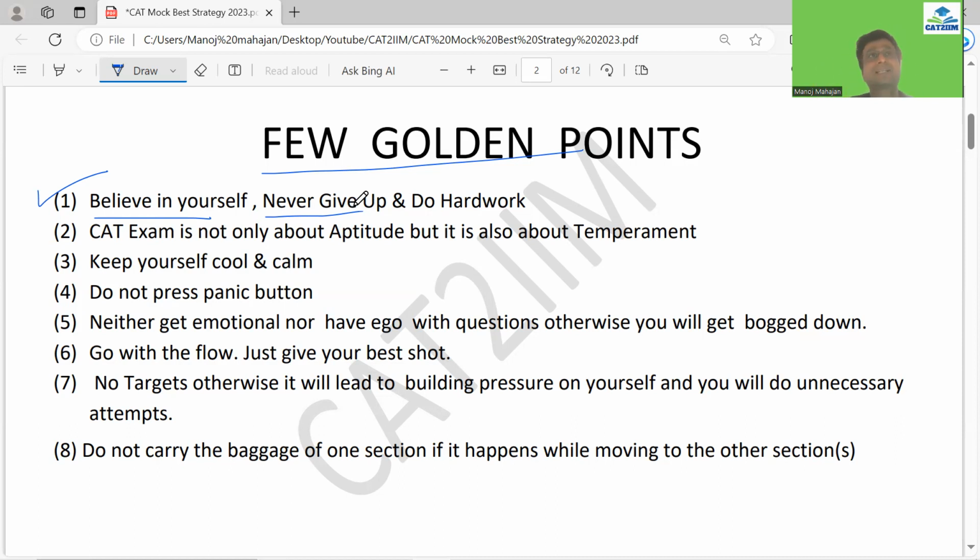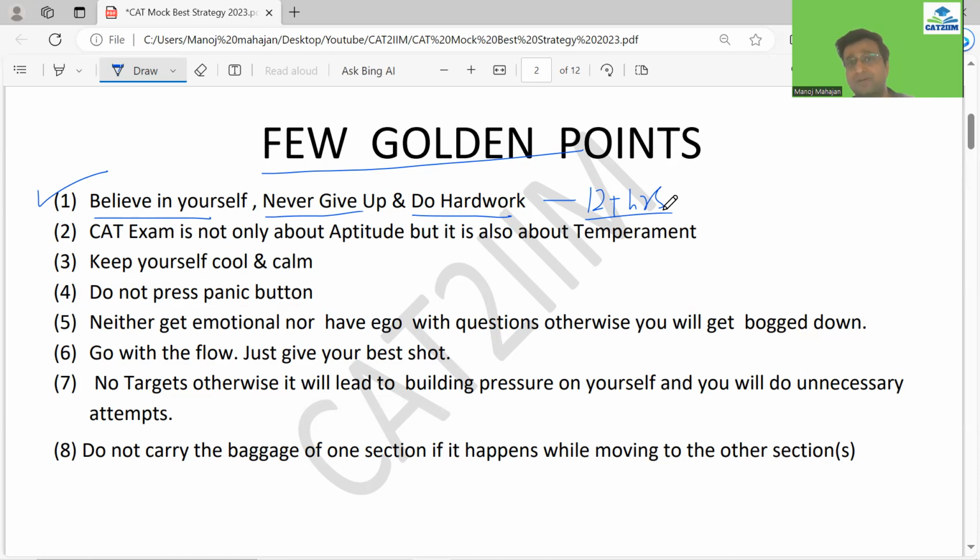That is important. Secondly, make sure that you also do thorough analysis of the mocks, which is very, very important. What went wrong, where you could not do well, in which section you really spoiled. All these analyses have to be done. And make sure that the hard work is very, very important for the last 50 plus days. So if you can give 12 plus hours every day for the remaining 50 plus days, that would be a decent number in terms of the hours.